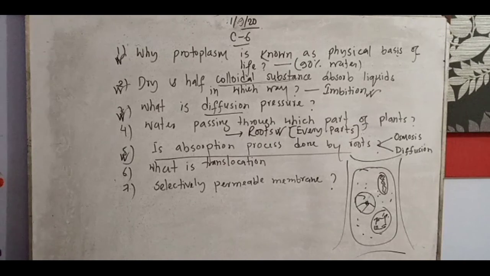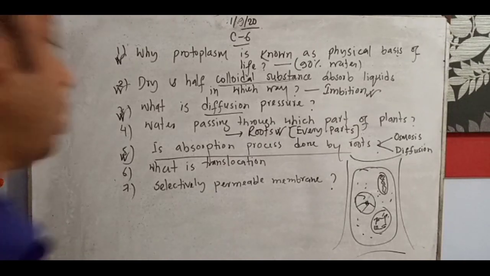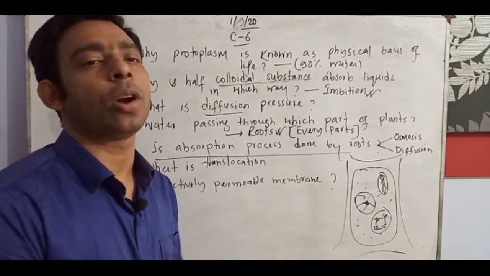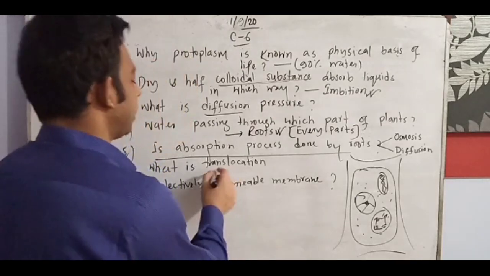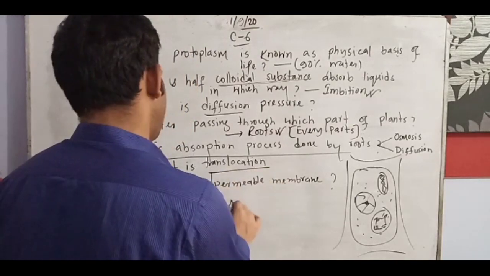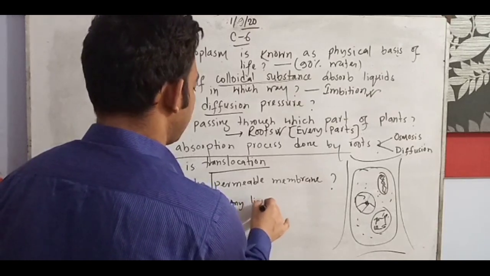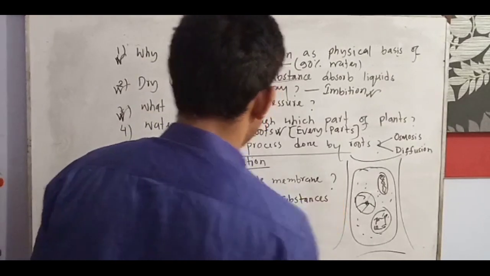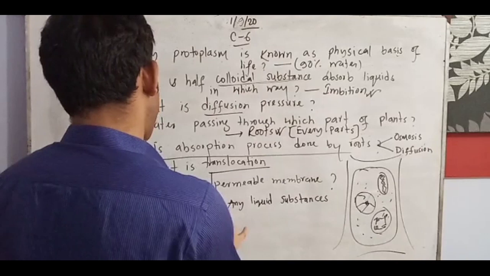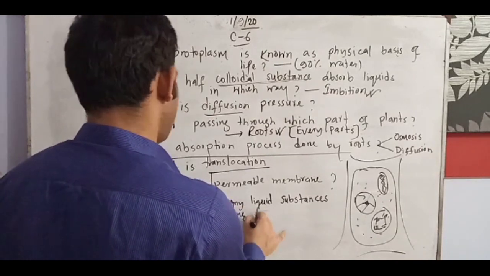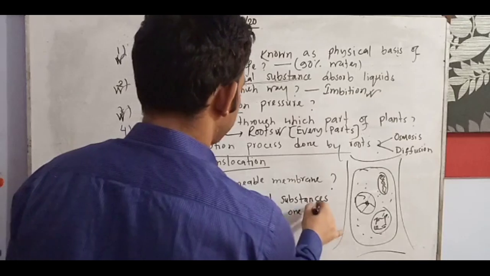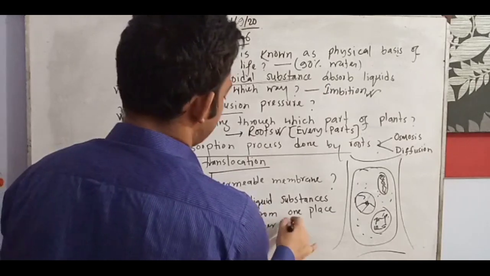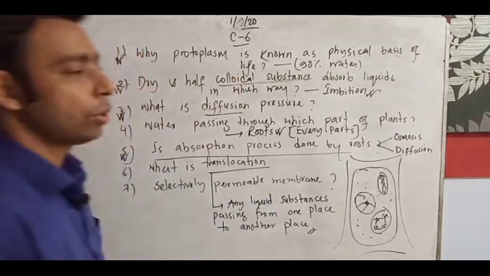Normally what we want to say is that translocation is the process of passing of liquid from one place to another place. That means any liquid substances passing inside the body of the plant, from one place to another place. So why do we say translocation in this way?